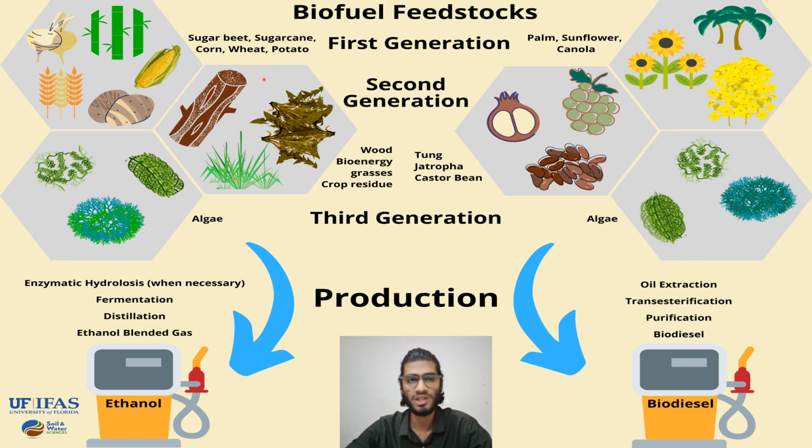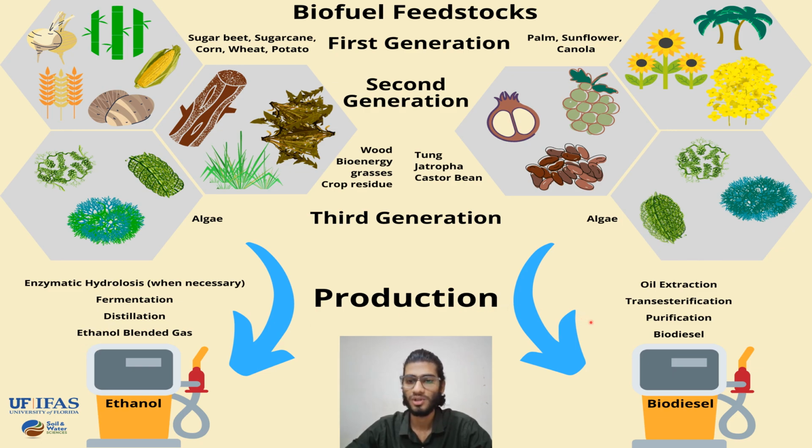This chart shows the production of ethanol and biodiesel. For ethanol, the feedstock or biomass, which can be a food crop, non-food biomass, or algae or other aquatic crops, goes through enzymatic hydrolysis. Then it goes through fermentation, and lastly distillation, which is a purification process, and we obtain ethanol blended gas.